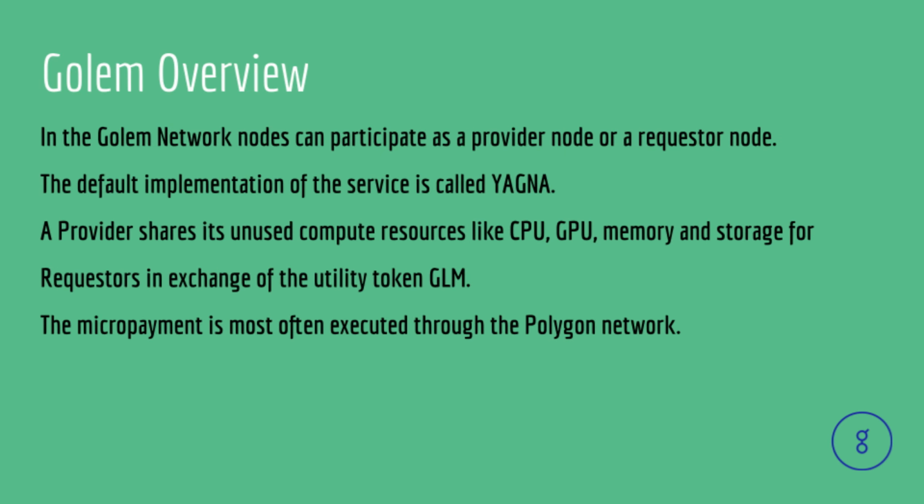In the Golem network, compute nodes can participate as a provider node or a requester node. The default implementation of the service is called Yagna. A provider shares its unused compute resources like CPU, GPU, memory and storage for requesters in exchange of the utility token GLM. The micropayment is most often executed through the Polygon network. The mainnet is used for normal paid operations. Ethereum's Holesky testnet is used for development.